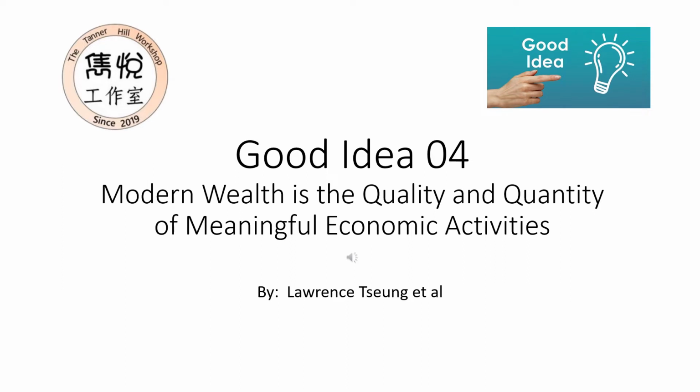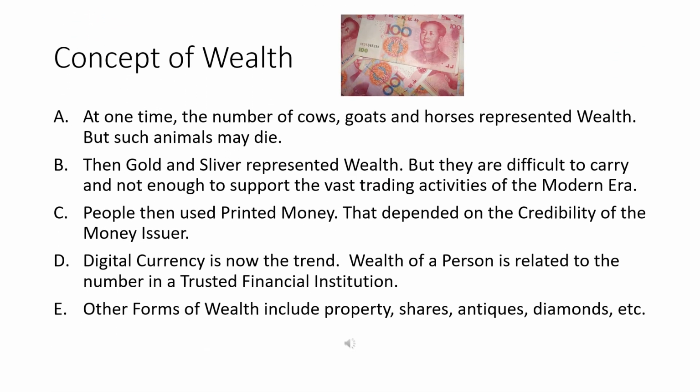Good idea 04. Modern wealth is the quality and quantity of meaningful economic activities. Concept of wealth. A. At one time, the number of cows, goats, and horses represented wealth. But such animals may die. B. Then gold and silver represented wealth. But they are difficult to carry and not enough to support the vast trading activities of the modern era.